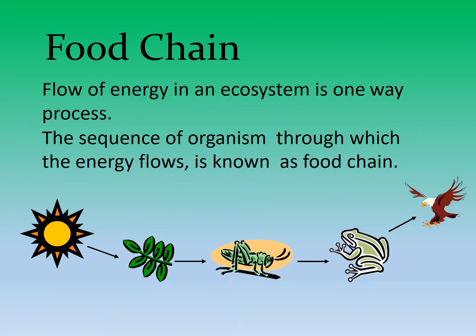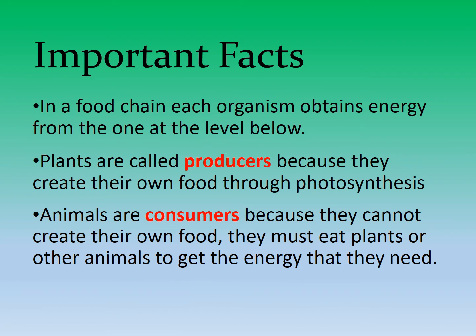So the sequence of organisms through which the energy flows is known as food chain. Now remember, the flow of energy in any ecosystem is a one-way process. The important facts of food chain. So in food chain, every organism obtains energy from the one at the level below.